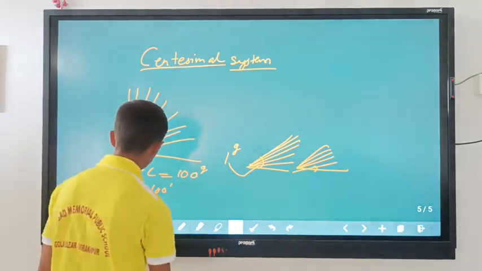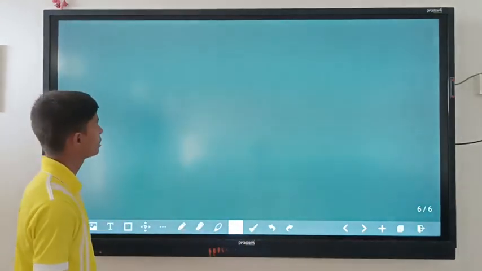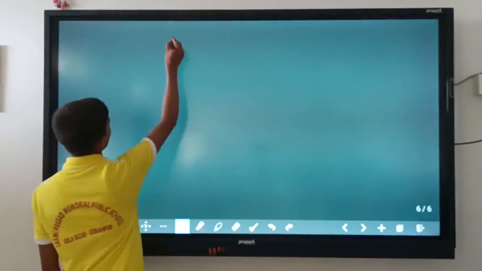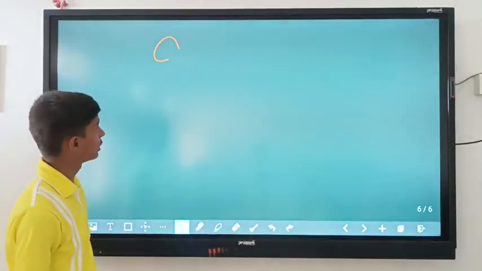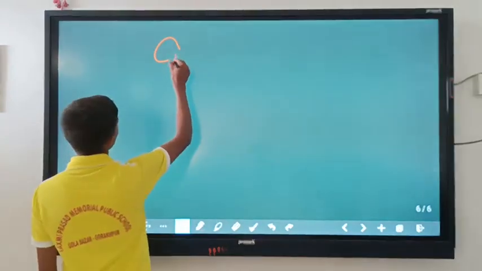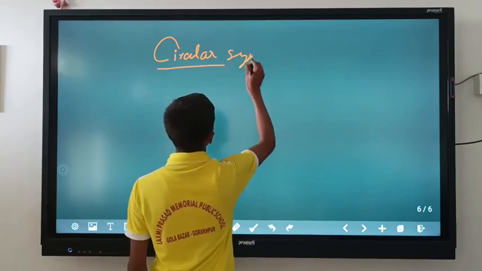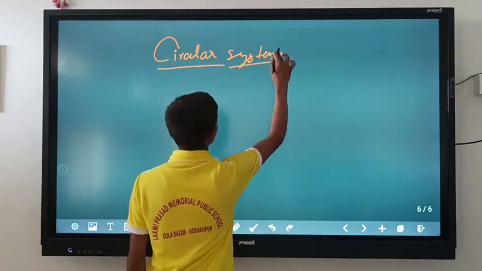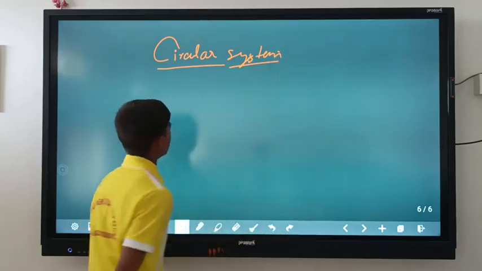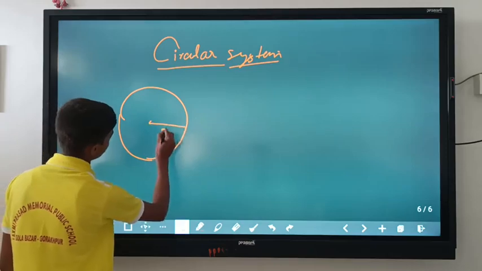In our day-to-day life, we generally use the hexadecimal system, that is degree measurement. In trigonometry, the circular system has a wide application, because calculus works on numbers, not on degrees. So we have to consider the circular system of angular measurement. We consider a circle with a radius r,